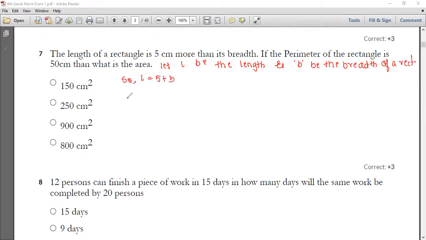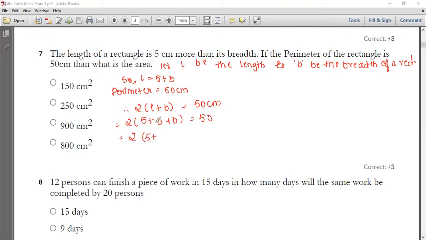So now use the formula: L is equal to 5 plus B. And they are telling you that the perimeter of the rectangle is 50 centimeter. So now use the formula: 2 times (L plus B) is equal to 50 centimeter. So that is 2 into (5 plus B plus B), which is equal to 50. Here you have 1B and here 1B, that is 2B. So 2 fives are 10, plus 2 twos are 4B, which is equal to 50.